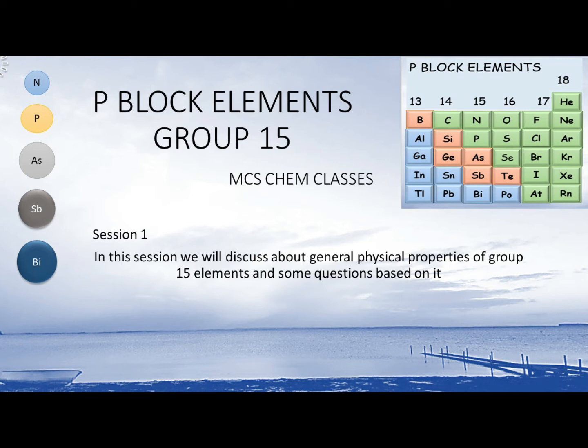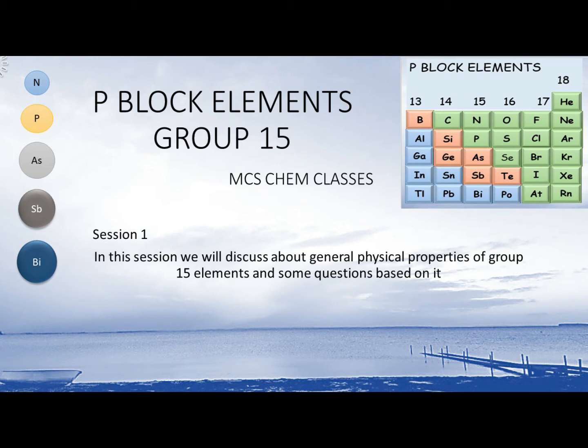Pnicogens means the substance which causes suffocation or choking sensation, because some of the elements and the compounds of this group produce a choking sensation.